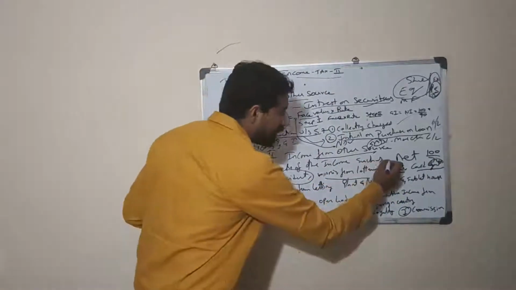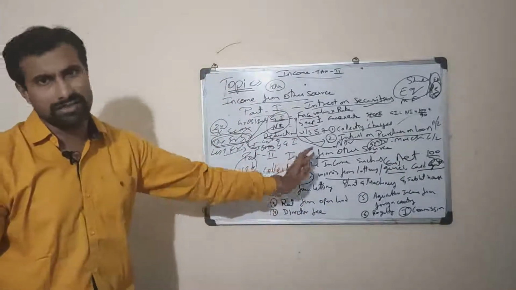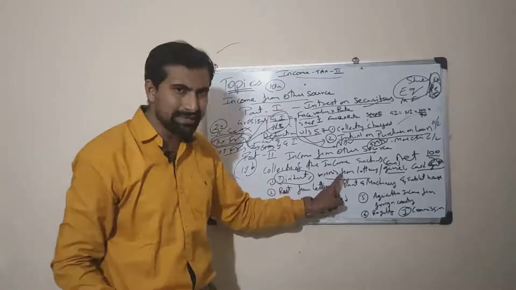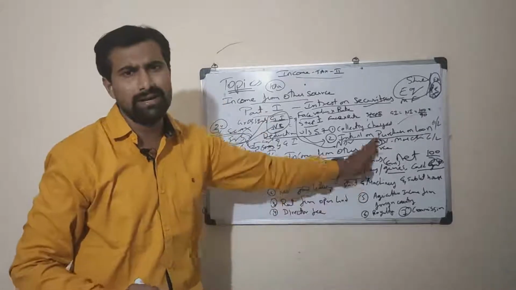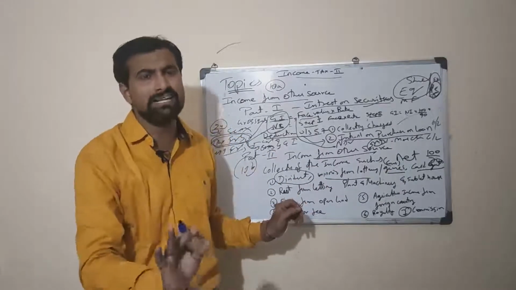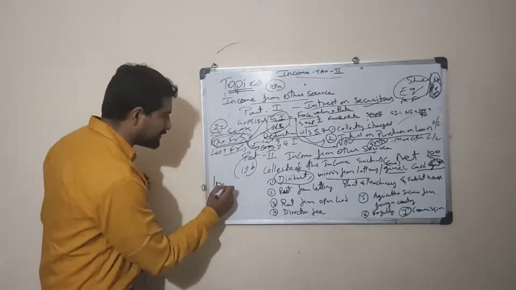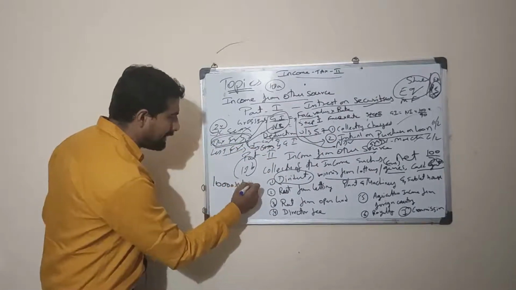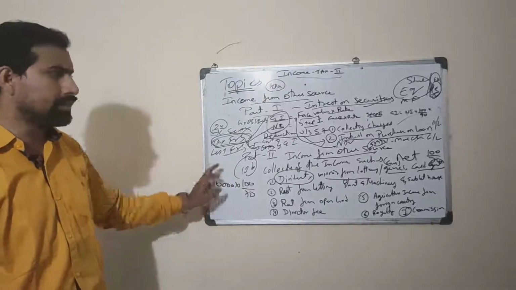If it is directly provided as gross, there is no need of going with net, only take the gross. If the question describes winning from lottery as gross, there is no need of calculating 100 by 70. But if no description is given, and they just say winning from lottery 10,000, it means we multiply by 100 by 70. Directly we are going to post it, with no need of going again with the concern.